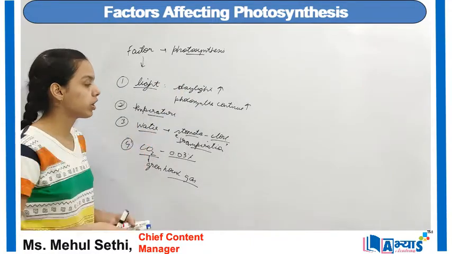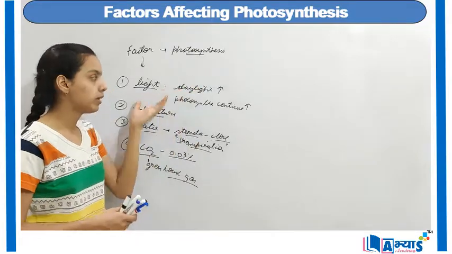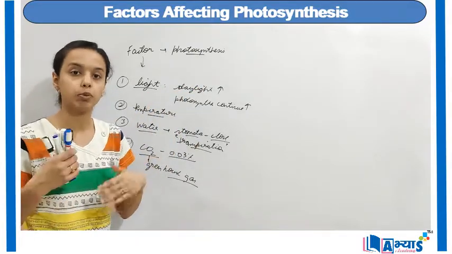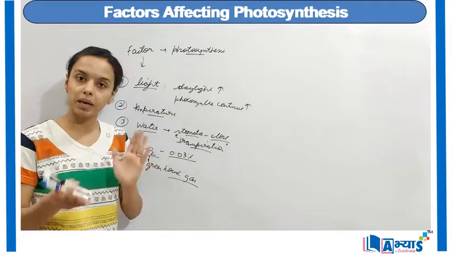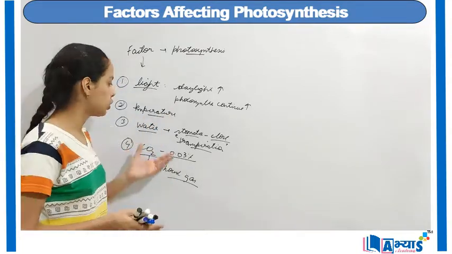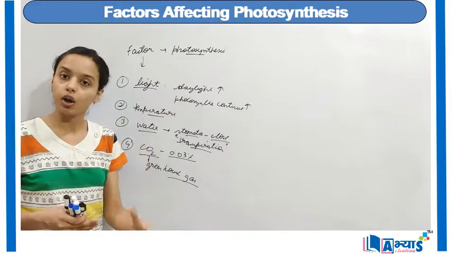So these were the four important factors which affect the process of photosynthesis. Light, because whenever there is daylight, the process will continue for a longer period of time, and we need an optimum balance of temperatures. Also whenever there is presence of water, plants can absorb it from the roots or from the leaves.